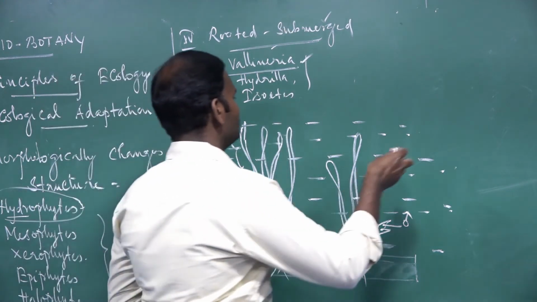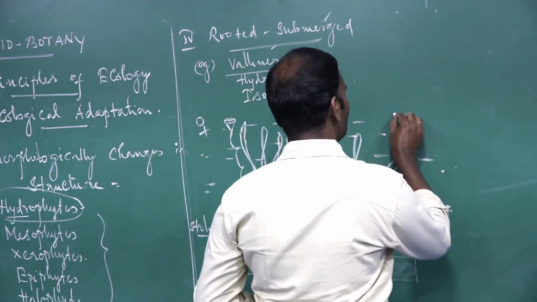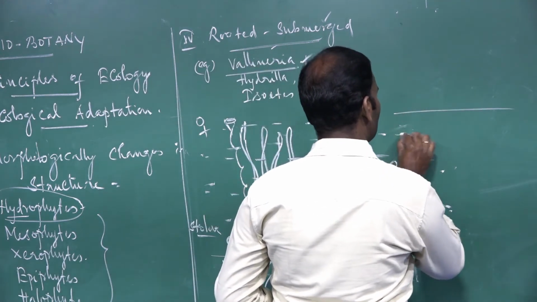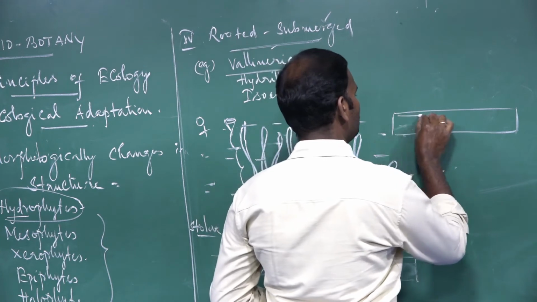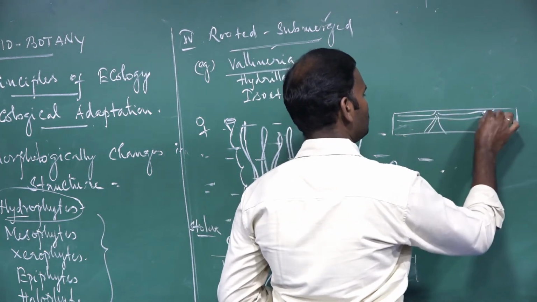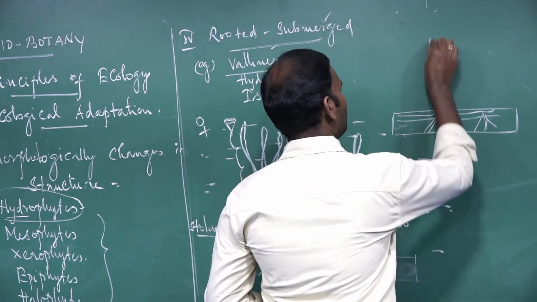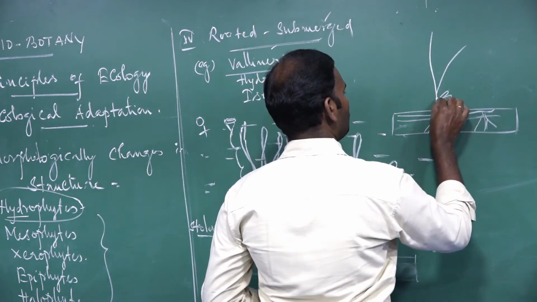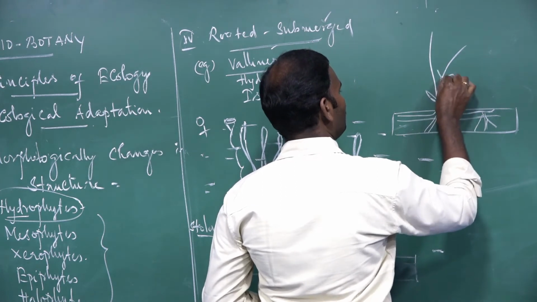Similarly, another one is the Hydrilla plant. Mud, stem portion, root. The leaves of Hydrilla are dissected leaves.